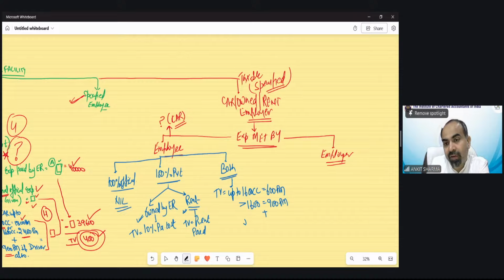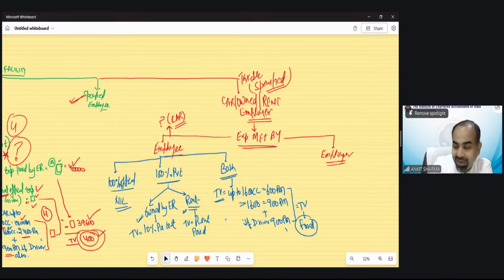Plus, if there is a driver, then 900 rupees per month for the driver needs to be taxed. So this is my taxable value. We do not need to reduce it or add anything to it. Whatever this value is, that is my taxable value, and this is called fixed taxable value.